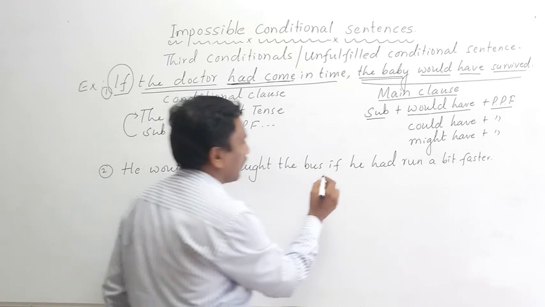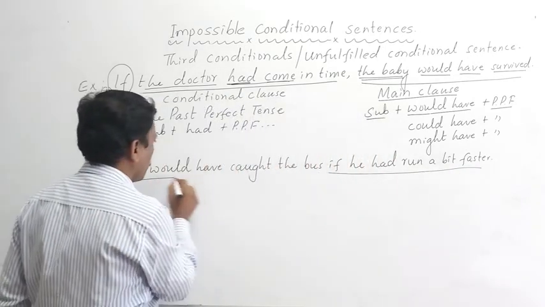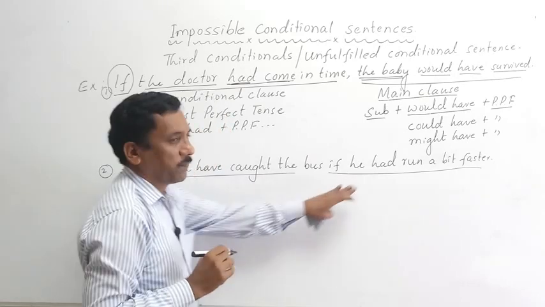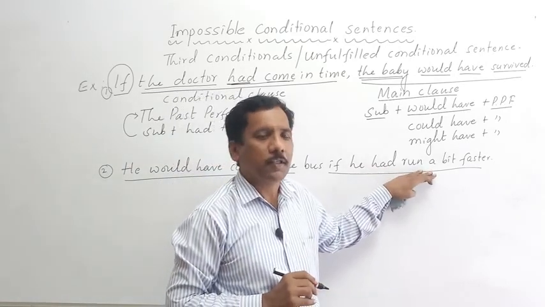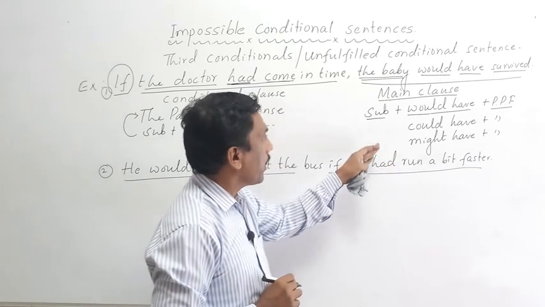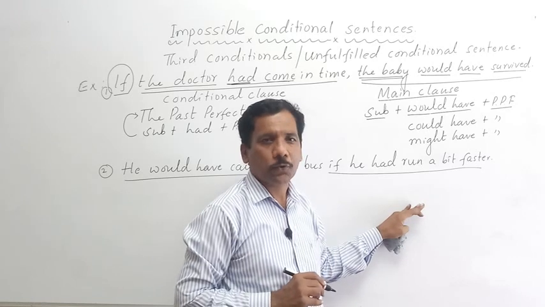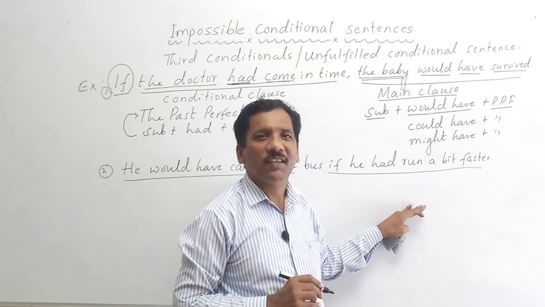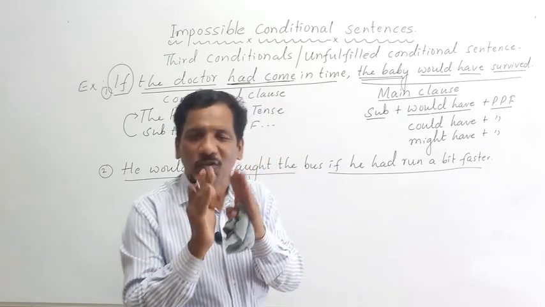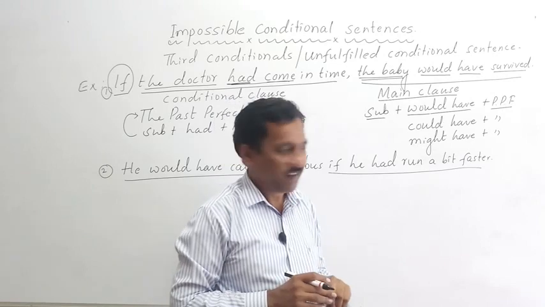Please remember, the if clause has come after the main clause. You know that we use past perfect tense in the if clause and would have plus past participle form in the main clause to talk about past situations that didn't happen.